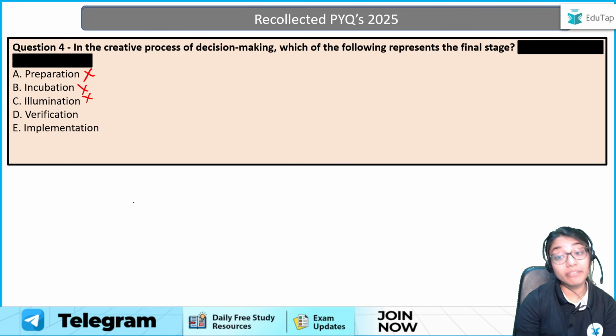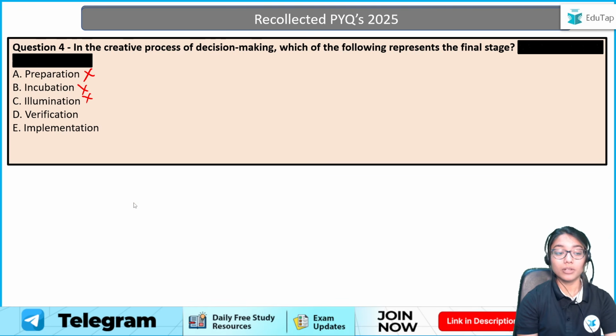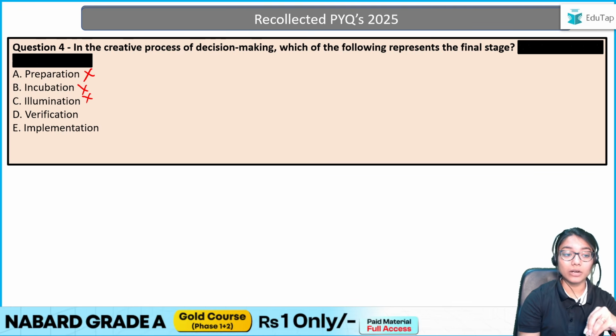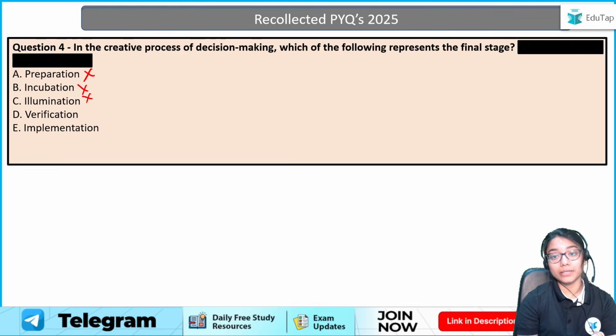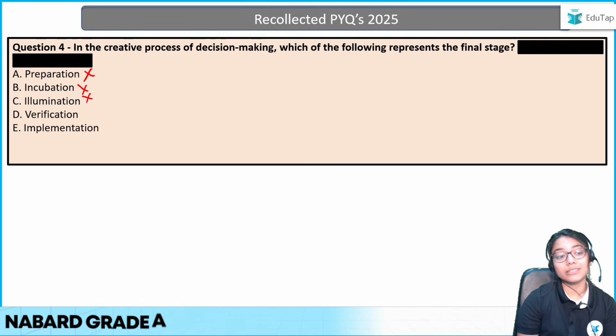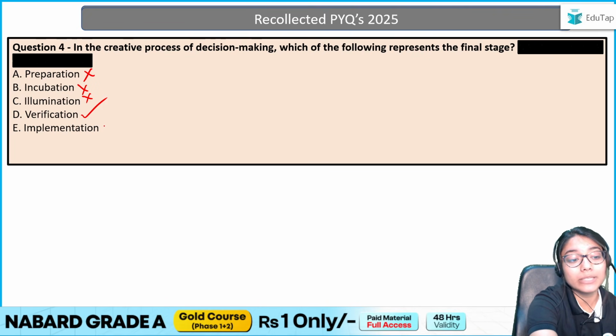Can I say verification might be the final stage? What is verification? I'm verifying now that the plan was there. I made the decision. Now I'm verifying if my decision was good or bad. So can I say it's sort of the final stage? Yes, I can. Why not implementation?